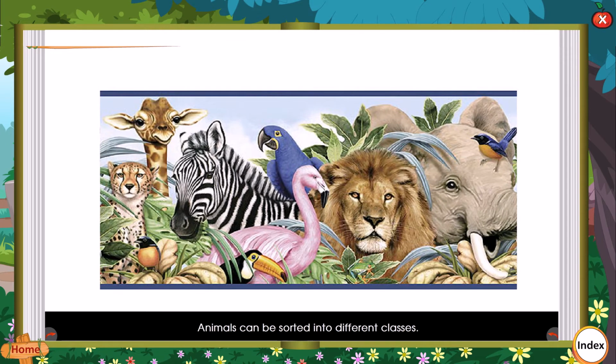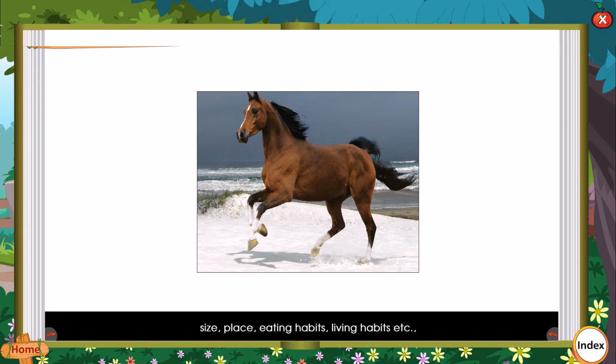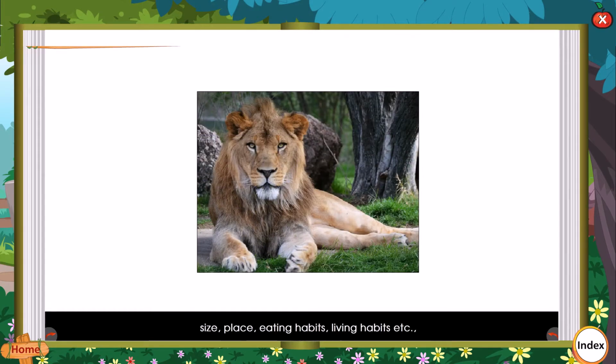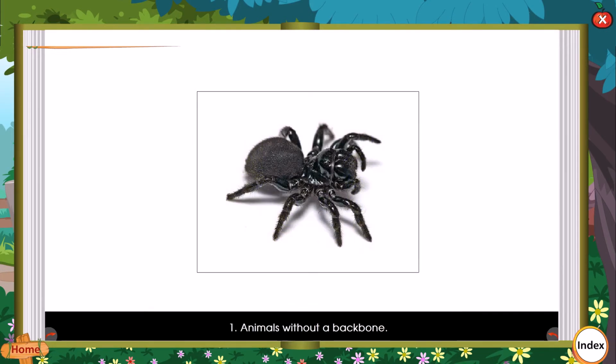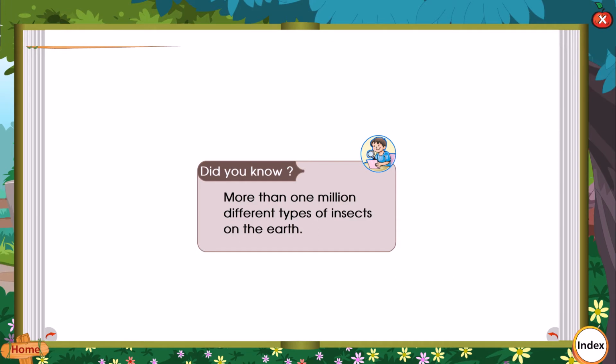Animals can be sorted into different classes. This classification is possible on different bases: size, place, eating habits, living habits, etc. One way is classification on the basis of backbone. 1. Animals without a backbone. 2. Animals with a backbone. Did you know? There are more than 1 million different types of insects on the earth.